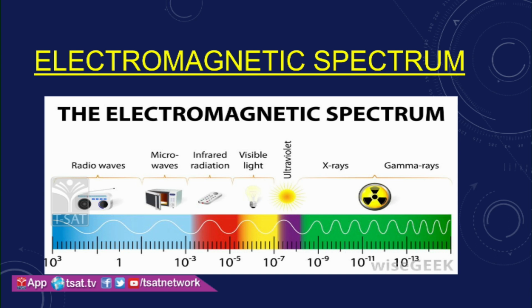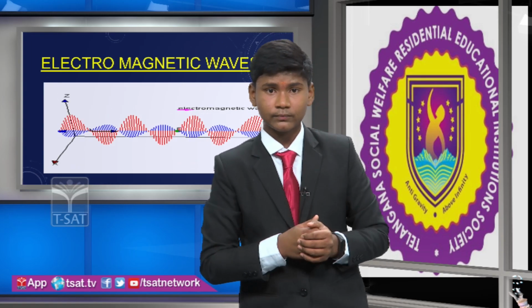We can observe in the slide that radio waves are between 10 to the power of 3 and 1. So this electromagnetic spectrum defines the frequency of the radio. Let's see how the conversion happens in the radio while converting into sound energy.